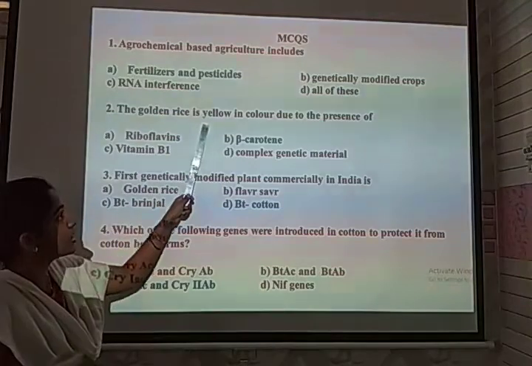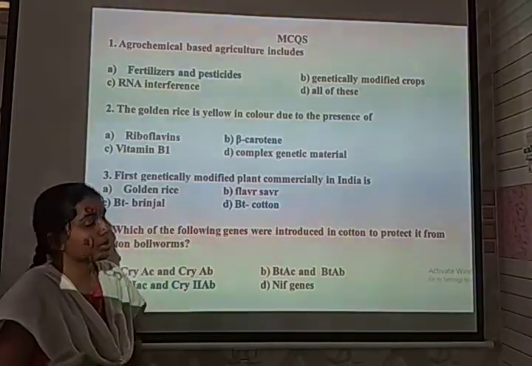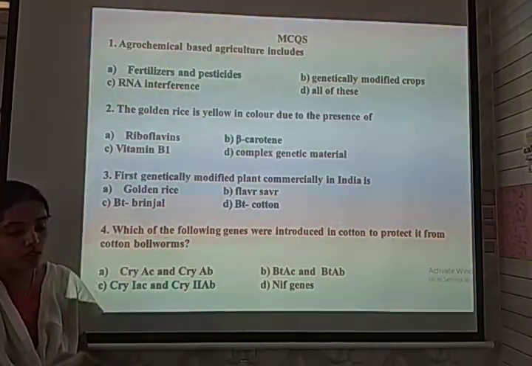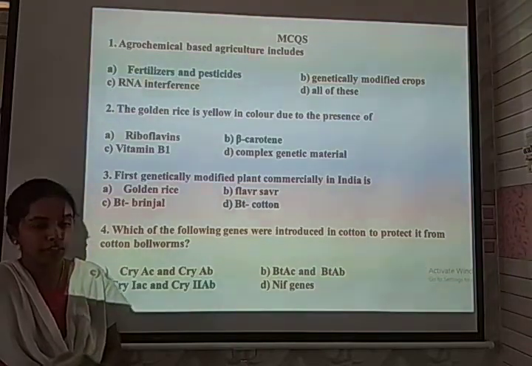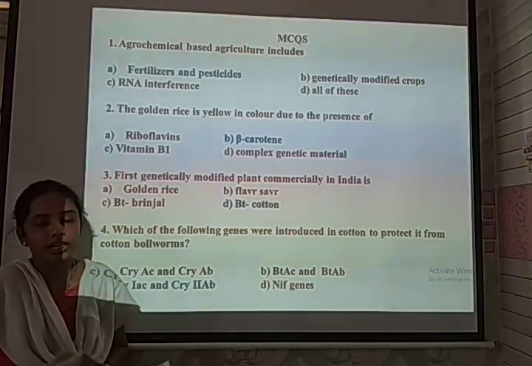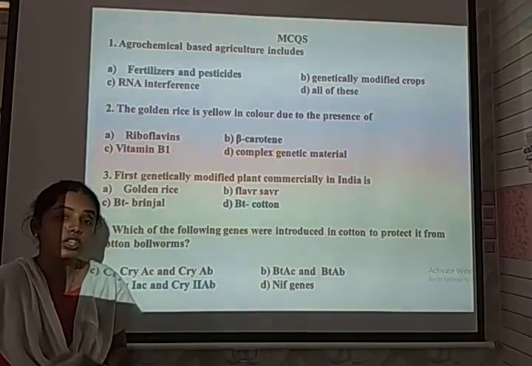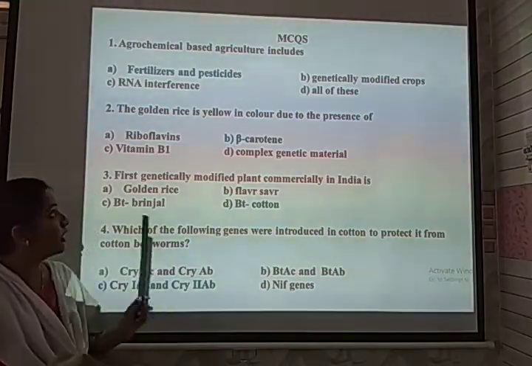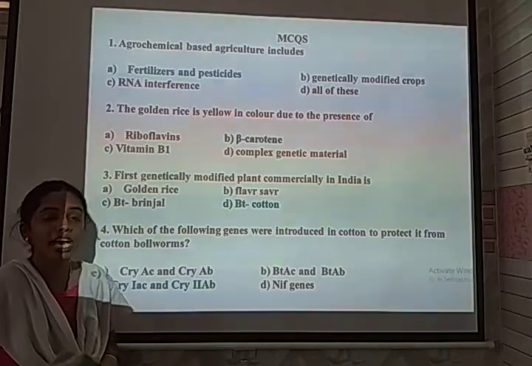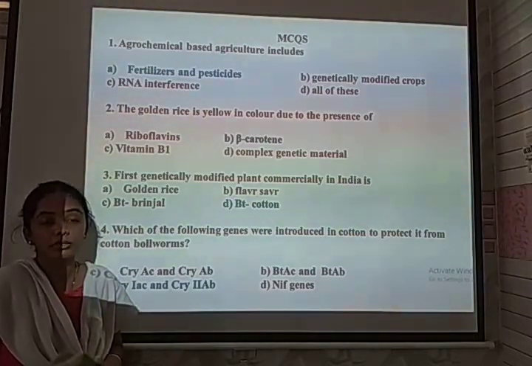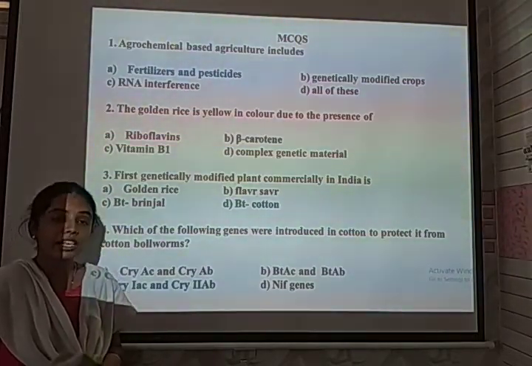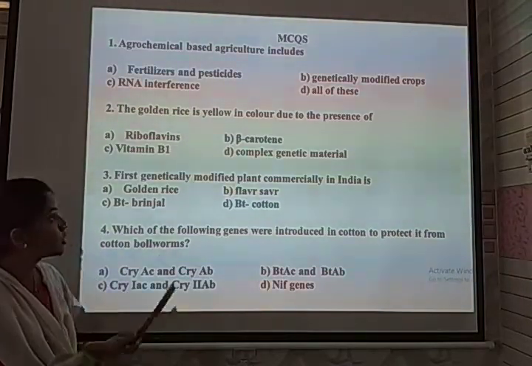The golden rice is yellow in color due to the presence of what? By the green revolution, most of the plants have been developed to increase the quality and quantity of food products, and even to increase the nutritional value. Golden rice is helpful for developing vitamin composition. It is vitamin A, helpful for eradicating the night blindness disorder.